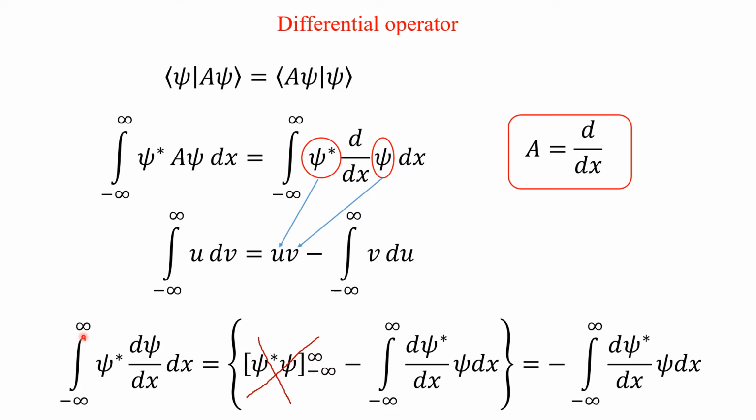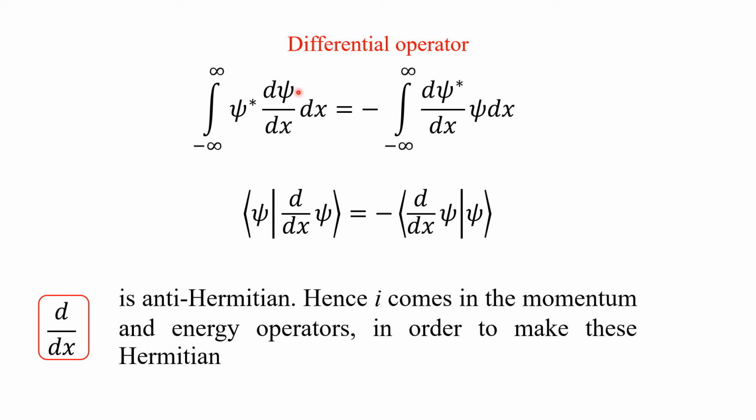That is, the left hand side integral psi star d psi over dx into dx is equal to minus integral d psi star over dx psi dx. We will see how to represent this in Dirac notation. Just now we have seen that the integral psi star d psi over dx into dx is equal to minus integral over minus infinite to plus infinite d psi star over dx psi dx.